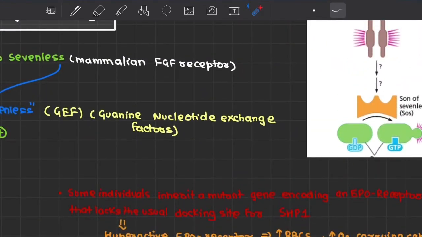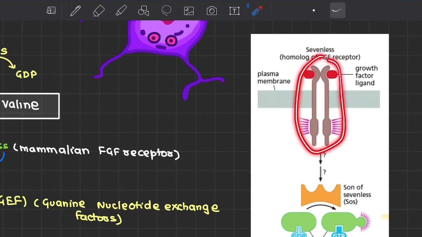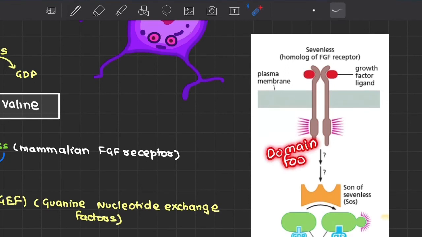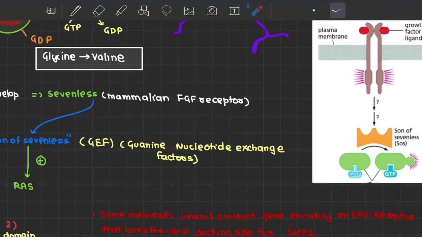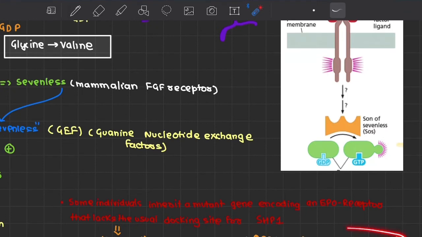There are some individuals that inherit a mutant gene encoding an EPO receptor that lacks the usual docking site for SHP1. What does this mean? That the EPO receptor lacks the domain for SHP1. Now what will happen? SHP1 is not able to bind to the EPO receptor. That will lead to excessive stimulation, that is, excessive secondary messenger signaling downstream of the EPO receptor. So we have a hyperactive EPO receptor. What will that lead to? That will lead to increased RBCs and increased oxygen carrying capacity.